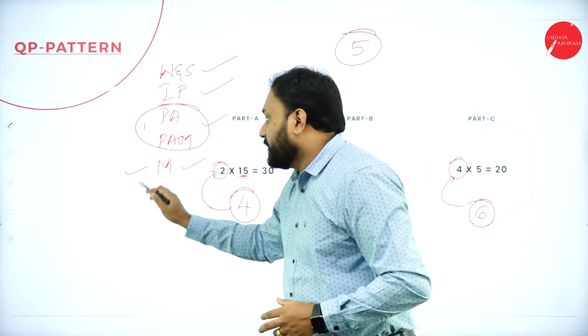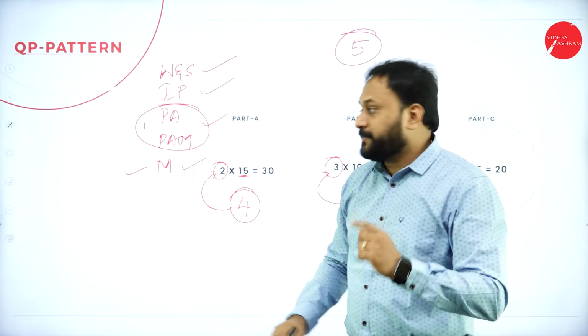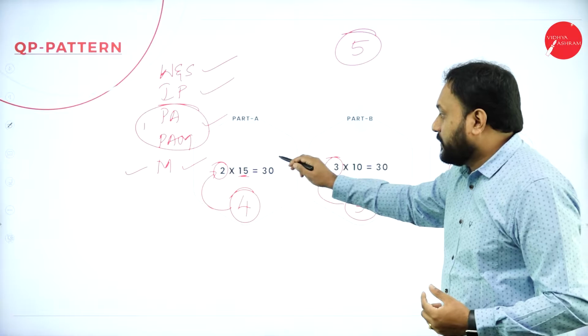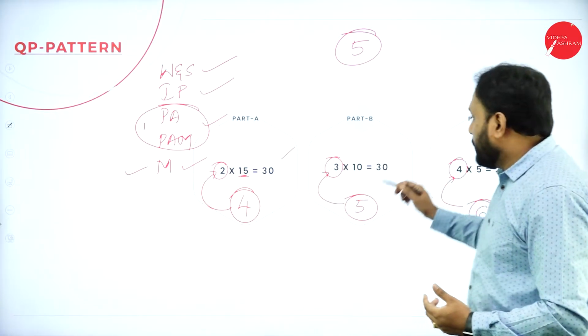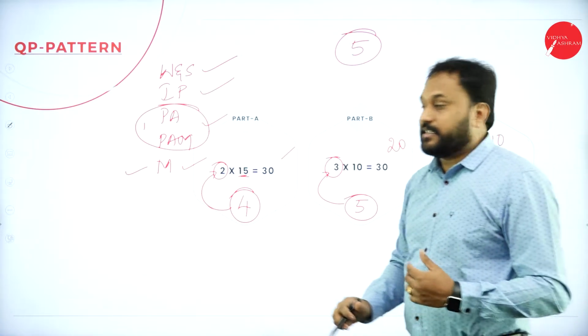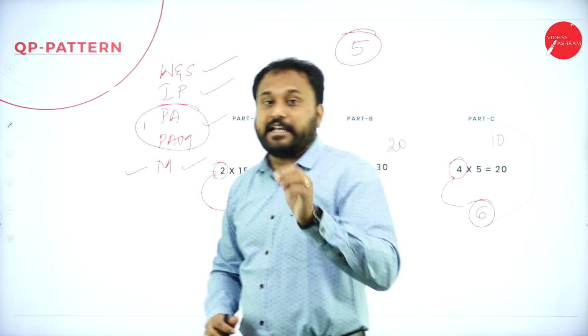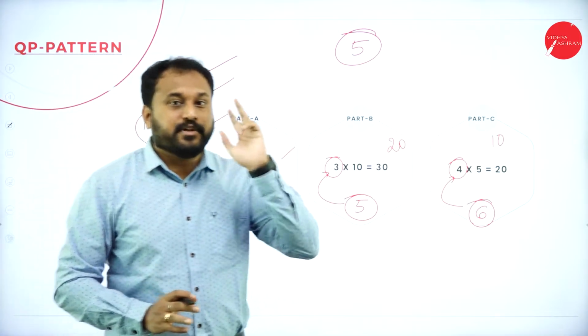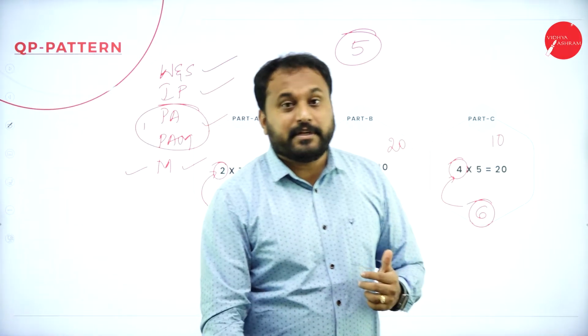Never forget the motivation chapter for 15 marks. And any of the chapters you take, one of the chapters, then again 30 you will definitely get. Here you will get 20, and here you get 10. So 10 plus 20 is 30, 30 plus 30 is 60. Out of 80, 60 is a very good number, even if you go with 2 chapters. Now that is what you people need to go with.